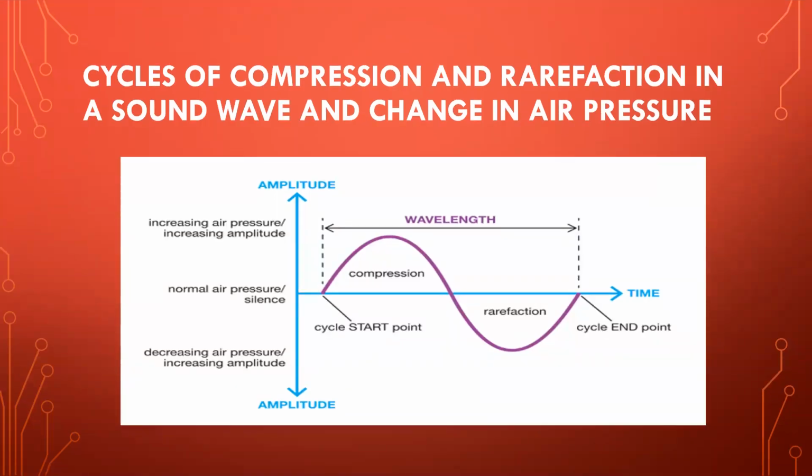See this image, which shows cycles of compression and rarefaction in a sound wave and change in air pressure. One compression and one rarefaction together forms one cycle of the wave. The number of cycles formed in the air in 1 second will be decided by the number of times the prongs of the tuning fork or any other vibrating body vibrates back and forth. That is the number of vibration of the tuning fork in 1 second.